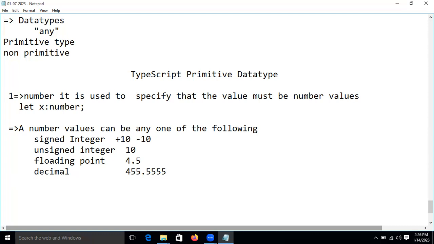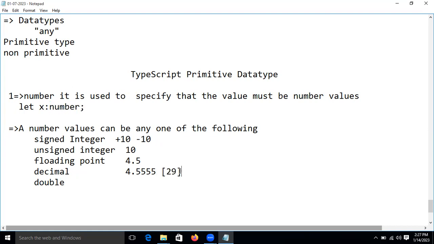Same like our decimal number. So we can store that as a double number. Decimal number, we can say after the fraction, up to 29 digits our TypeScript number can treat.